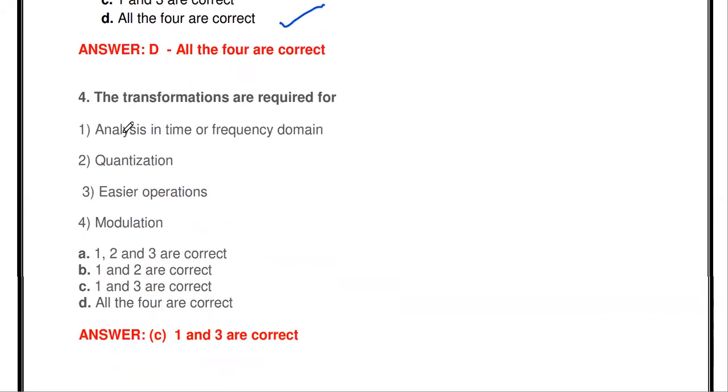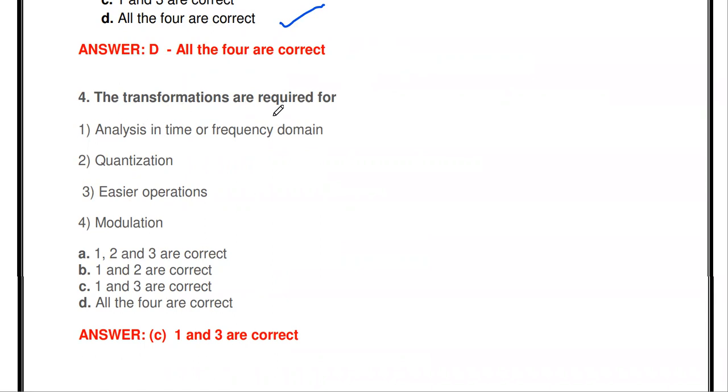The next thing: the transformations are required for dash. Transformation means all transforms, either Laplace transform, Fourier transform, or DFT, discrete Fourier transform, are used to convert one form into another form, that is, the time domain sequence into the frequency domain sequence.